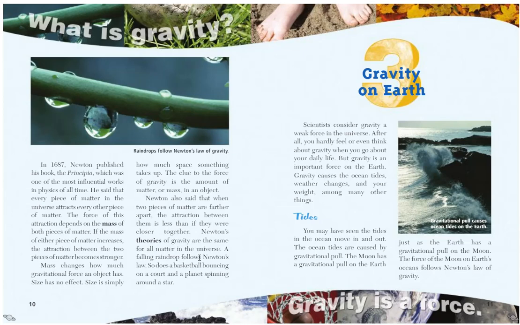A falling raindrop follows Newton's law. So does a basketball bouncing on a court, and so does a planet spinning around a star. So in other words, the force of gravity between two pieces of matter is going to be greater, first of all, if the objects are larger or more massive, and also if they're closer together. Very important discoveries by Newton.